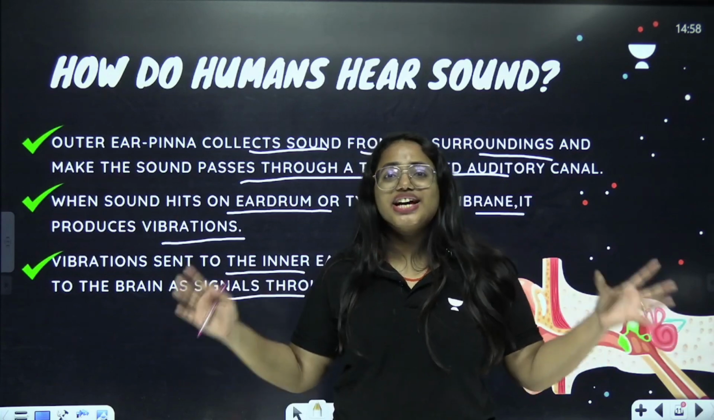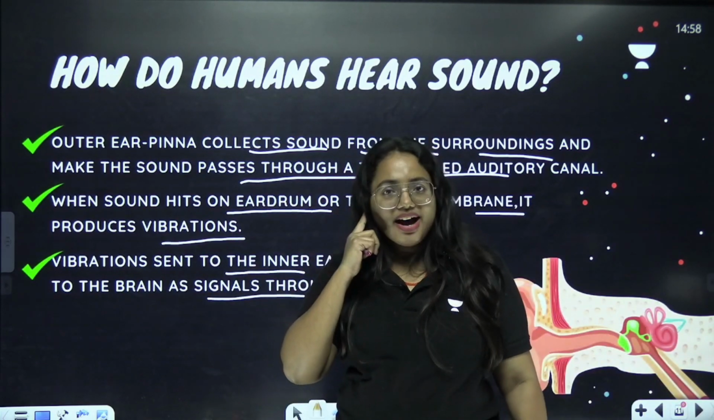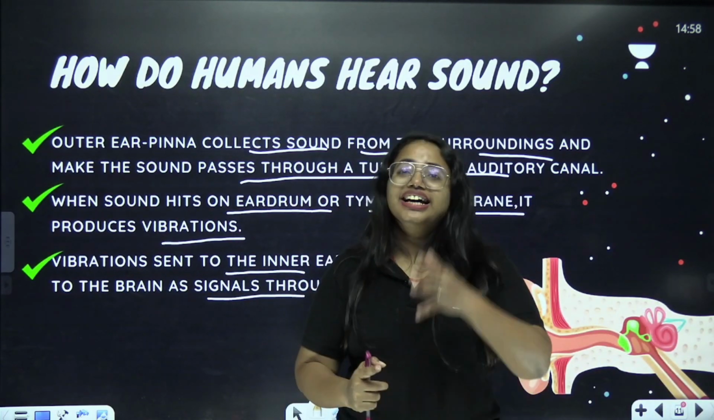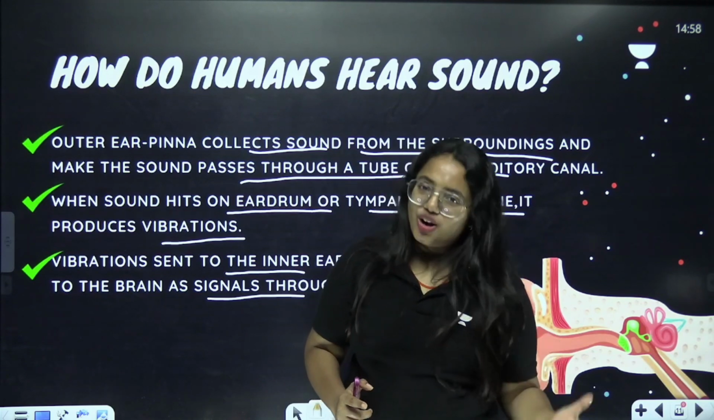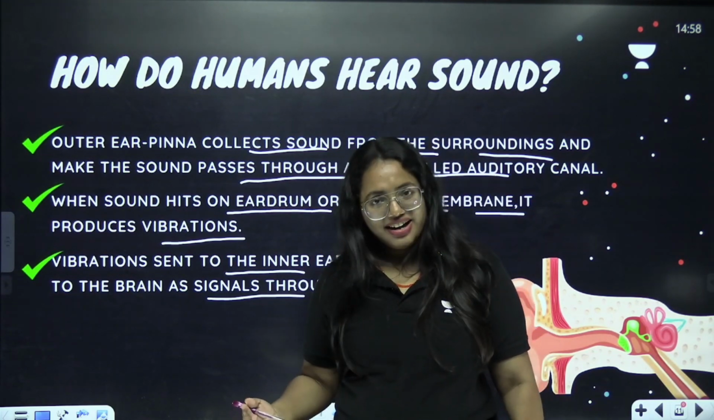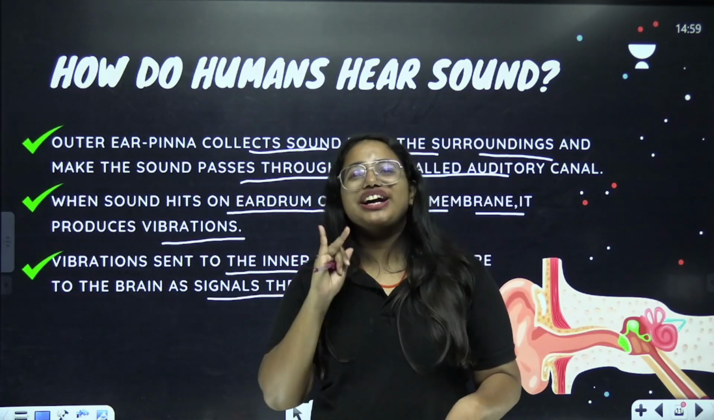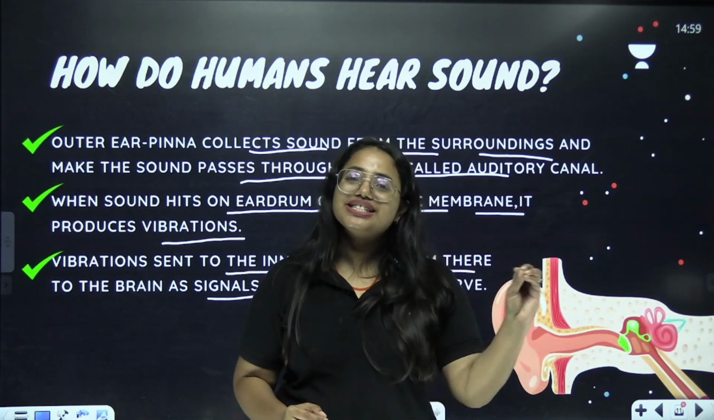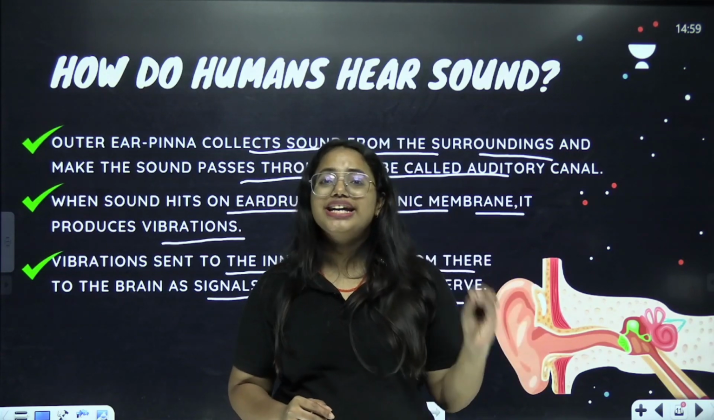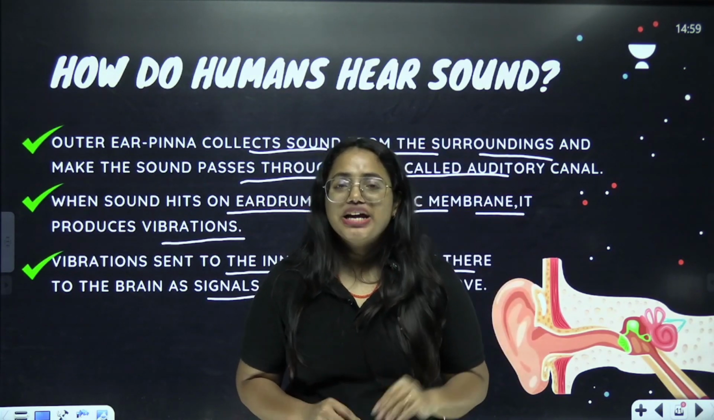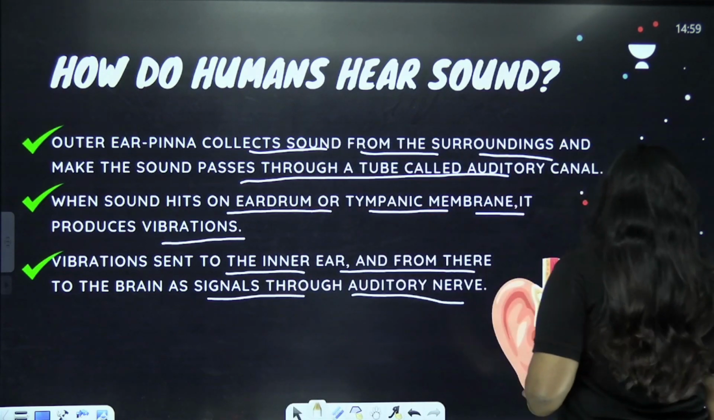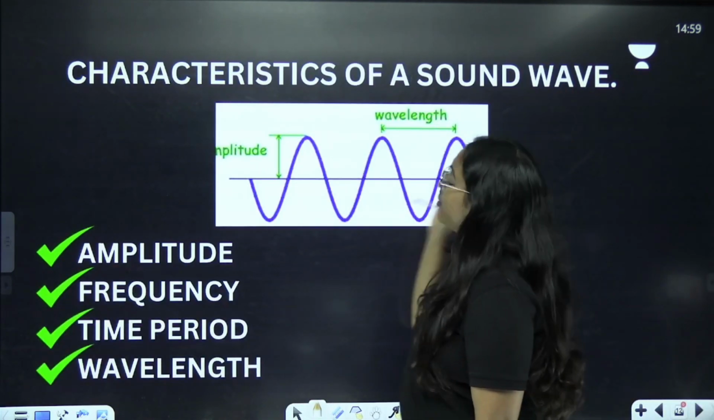So this is the way that you need to connect all the parts. Pinna, auditory canal, eardrum, ear ossicles, cochlea, auditory nerve, and finally to the brain. So this is the pathway of sound reaching our brain. Clear? So now what we are going to learn is all about the characteristics of a sound wave.